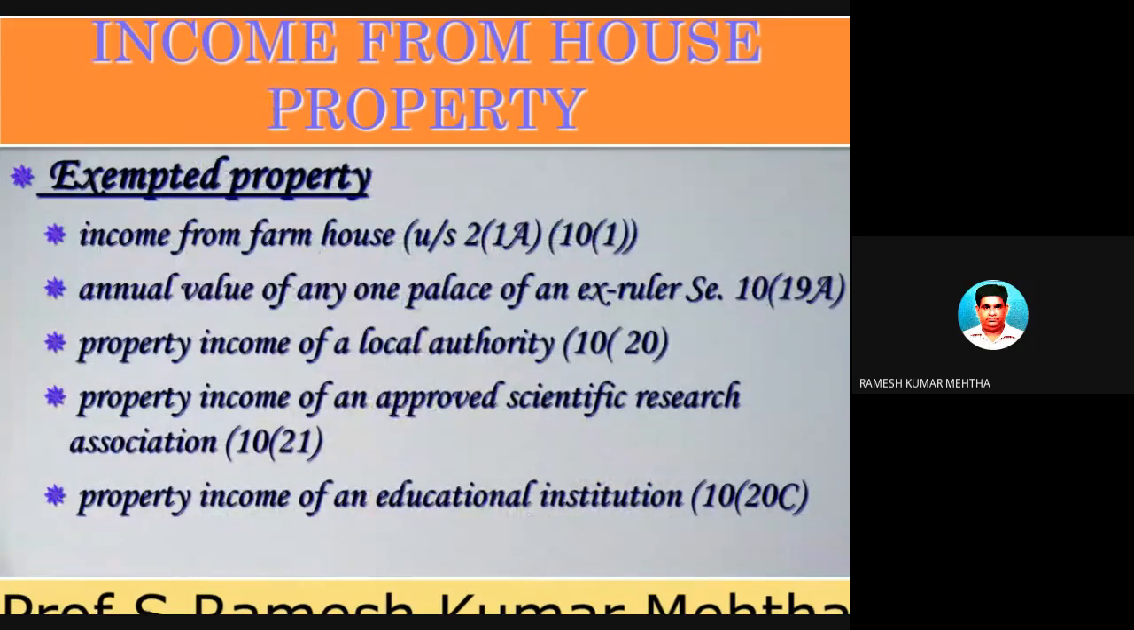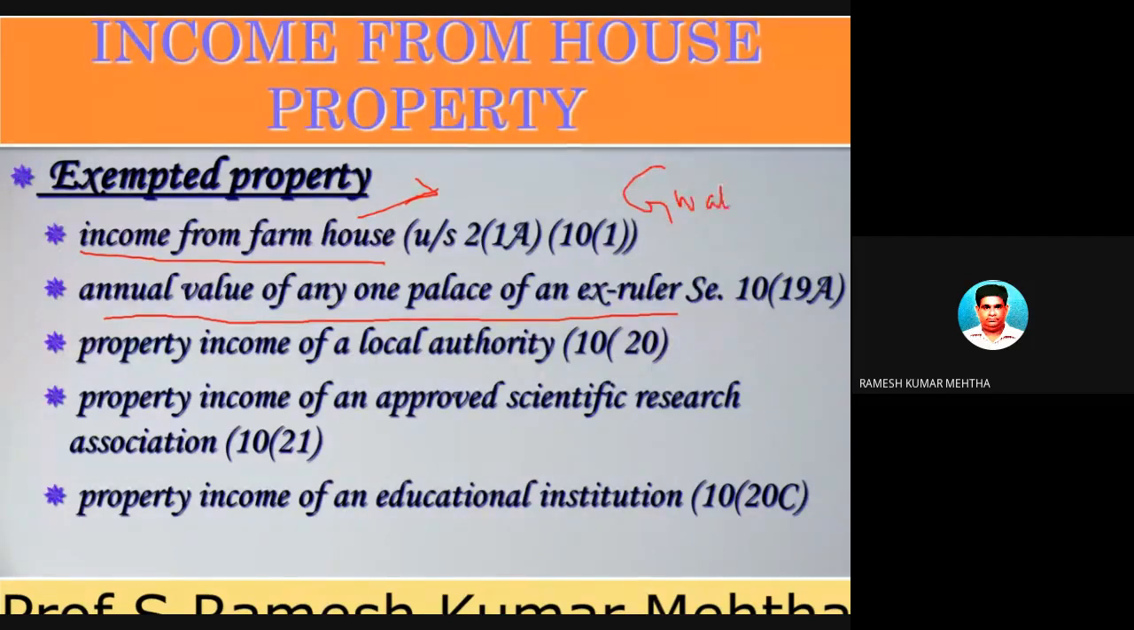But there are some properties which are house properties, yet they are exempted from income from house property. What are those which are exempted? For example, income from farmhouse. This is not income from house property; this is an exempted income. Now, annual value of any one palace of an ex-ruler. For example, there is Gwalior.